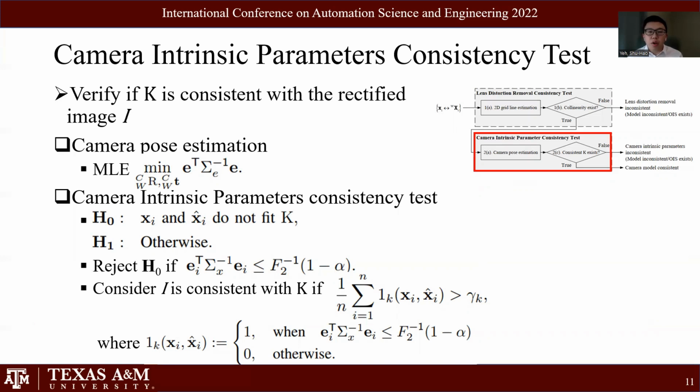The overall camera intrinsic parameter consistency is evaluated by checking the ratio of the checkerboard points and their reprojected points which agree with the prior camera intrinsic matrix. If the ratio is higher than the threshold, we consider that the camera intrinsic parameter consistency exists in the rectified image.